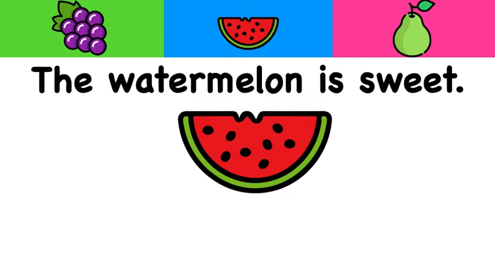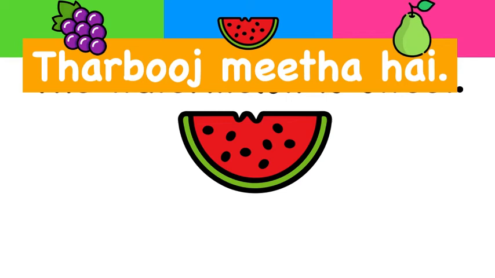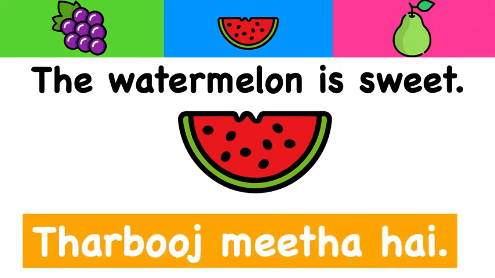Remember when we learned about the taste words like sweet and sour and spicy and salty? We learned these words. So what was the Hindi word for sweet? Meetha. So how would we say the watermelon is sweet? तरबूज मीठा है. तरबूज मीठा है. And remember, this word मीठा is a tricky H word. So it's not mita, it's meetha.